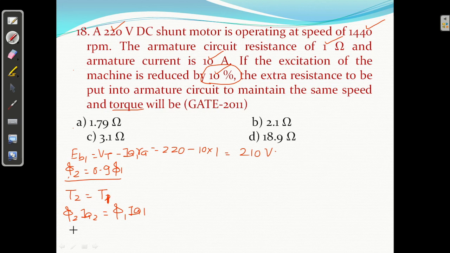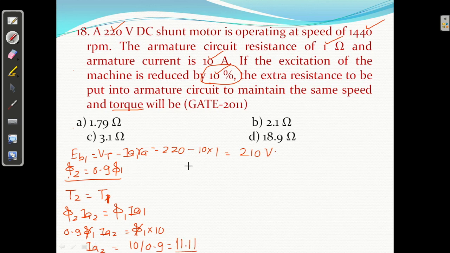Phi 2 is 0.9 of phi 1, into IA2, equal to phi 1 into IA1, which is 10. So phi 1 will be cancelled. You can calculate IA2 equal to 10 upon 0.9, equal to 11.11. That is the answer, IA2.